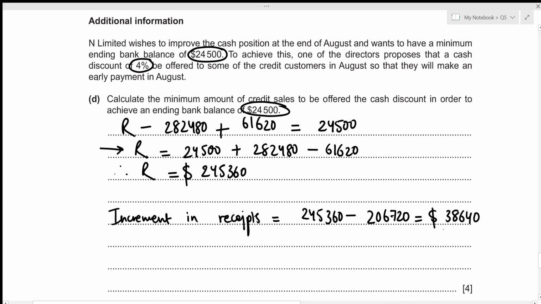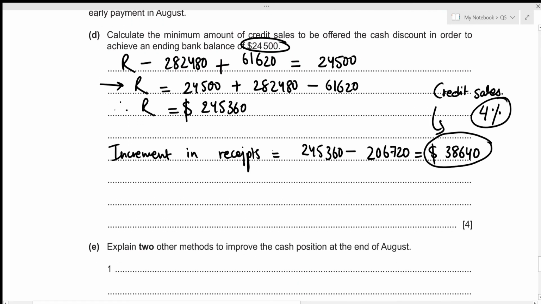And this increment in receipt is actually the amount received for credit sales. And this amount is received after allowing a 4% cash discount, and we are required to figure out the amount of actual credit sales rather than the discounted value. So what we can say is that the amount of credit sales, we are giving a 4% discount, meaning that we will only receive 96% of the total sales. So that's times 0.96. And this results in the credit sales payment value of 38,640.